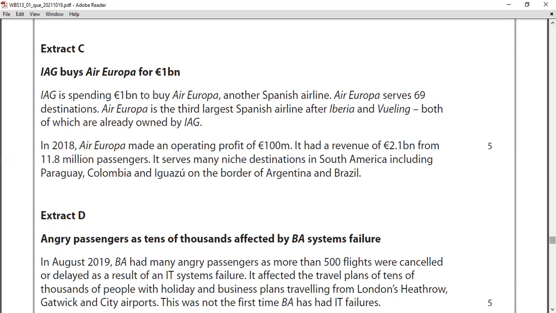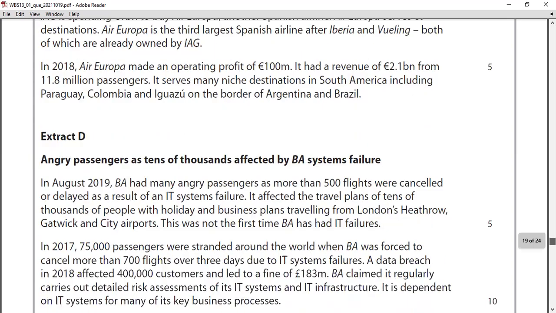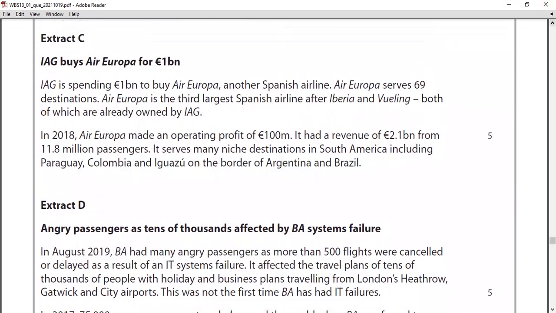Right. Next, Extract D, you can see angry passengers: tens of thousands affected by BA system failure. Now, going back to Extract C, when you're reading this case study, you can get some idea. This is regarding some kind of expansion project, right? Organic or inorganic? It's inorganic, right? Expansion, because why? The acquisition, M&A, mergers and acquisitions. So the story is regarding some inorganic expansion.